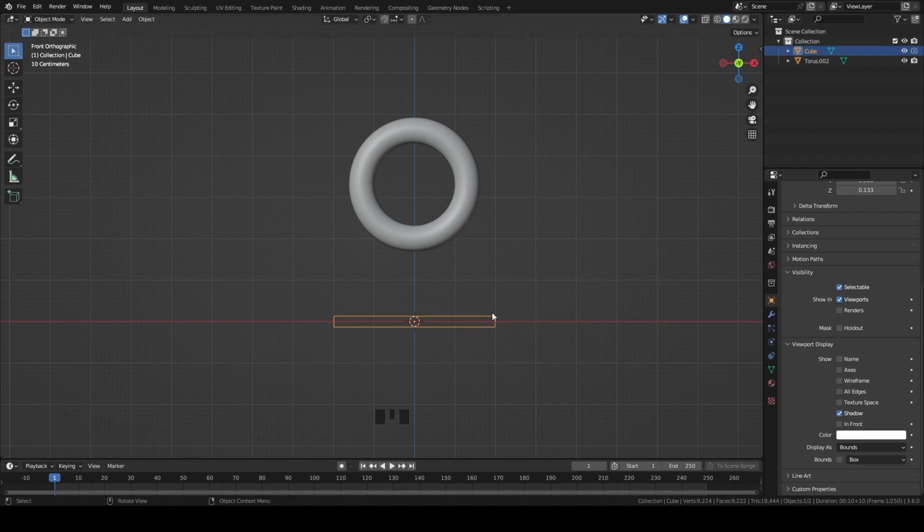Now press I for adding the keyframe and select location. Set the end frame to 100. Go on the last frame, the object of the Z axis, and add another keyframe.